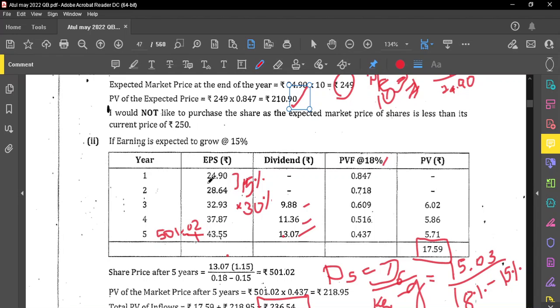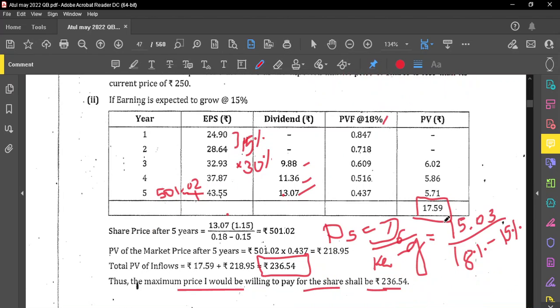And they are also paying the dividend at the end of the 3rd year. It is the end of year 1, the end of year 2, and the end of year 3. So they are paying the dividend of 30%, which is 9.88. Both cash flows will come, and we have to bring them to the present value. So the present value factor is at 18%.